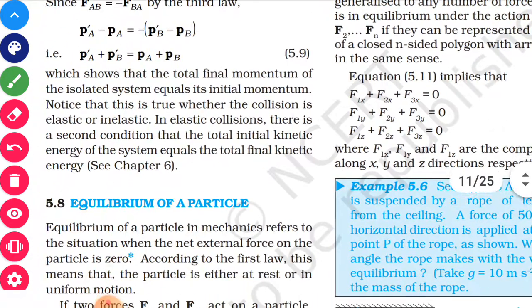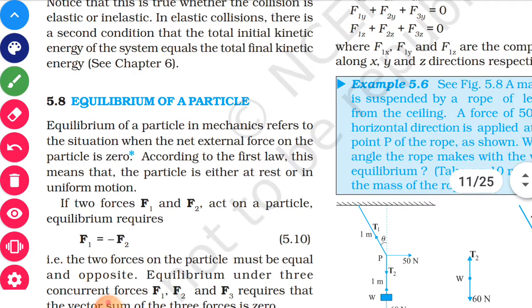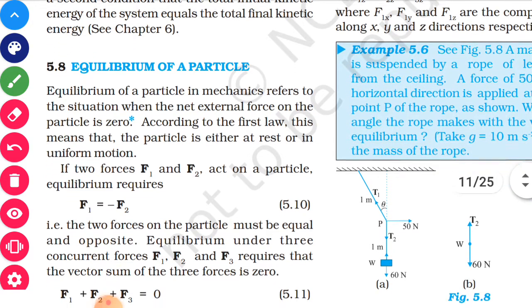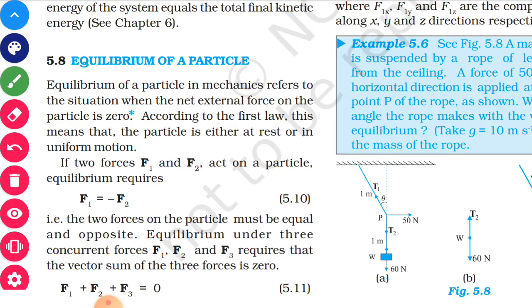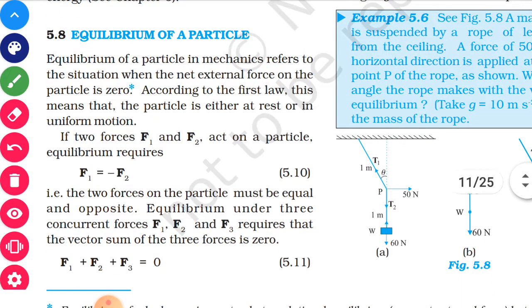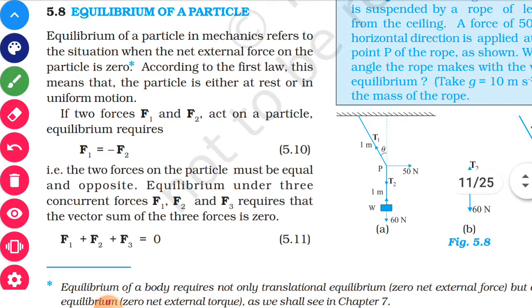Now there is equilibrium of forces and equilibrium of a particle. Now try to understand. Consider two forces, F1 and F2, acting on the particle. Equilibrium requires both forces to be equal in magnitude and opposite in direction, and then the particle will remain in equilibrium.